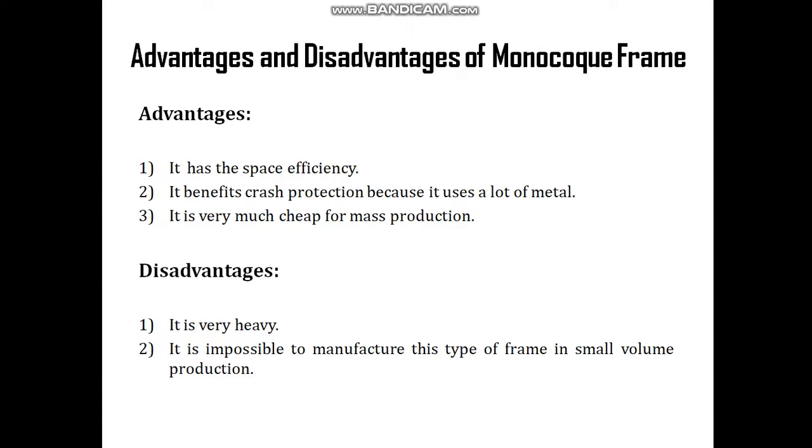In spite of that, one major advantage is that no localized stress will be developed on the monocoque frame structure.